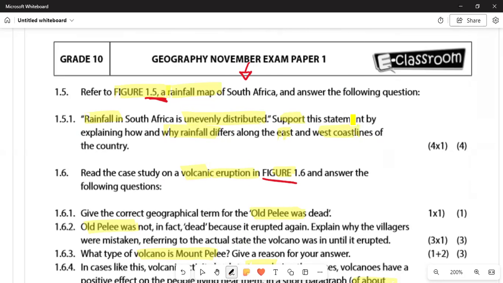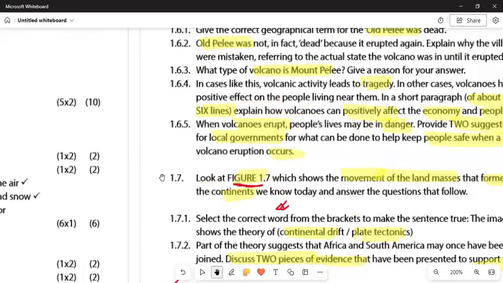So we are saying that the West Coast and the South Coast will not receive the same amounts of rain across the country of South Africa. Different provinces have a different capacity of rain, which can lead to that. The question says, support this statement by explaining how the rainfall differs along the east and the west coast of the country. So let us go first to the answer.